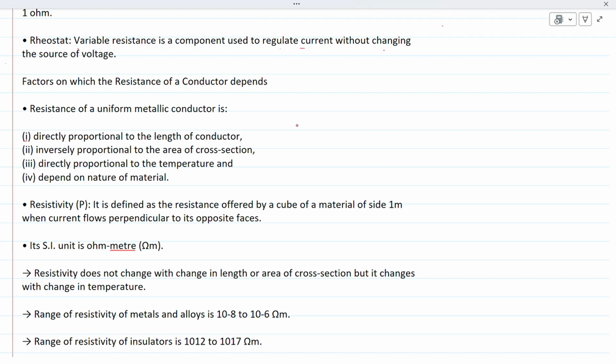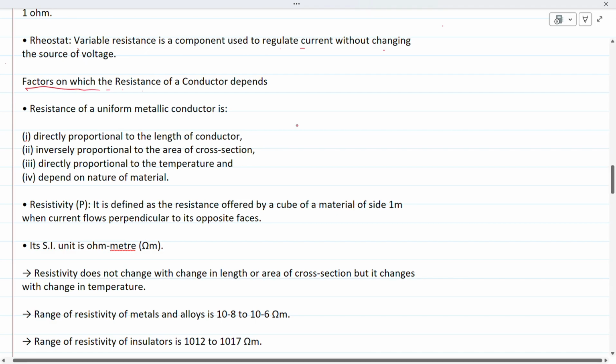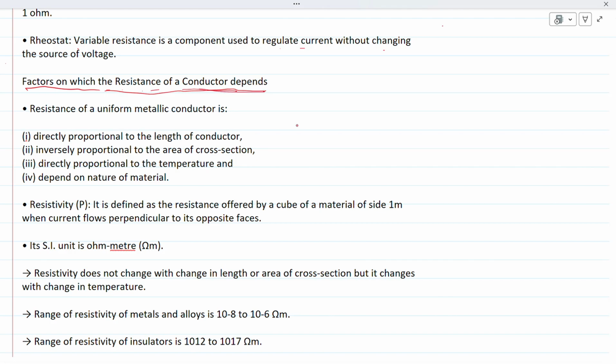In this video, we will study the factors on which the resistance of a conductor, the resistance of a wire, depends. There are basically four factors on which the resistance of a particular conductor or wire depends.